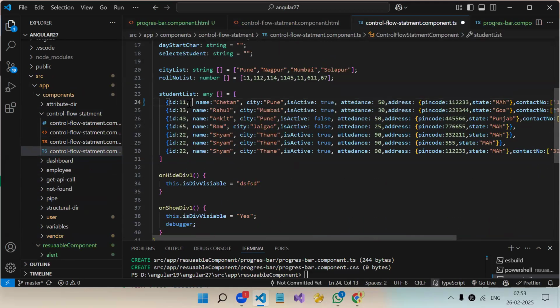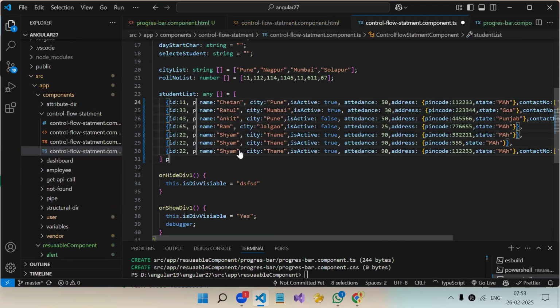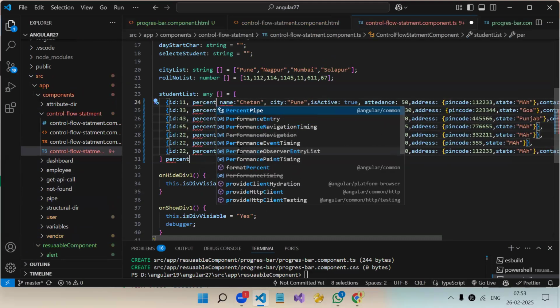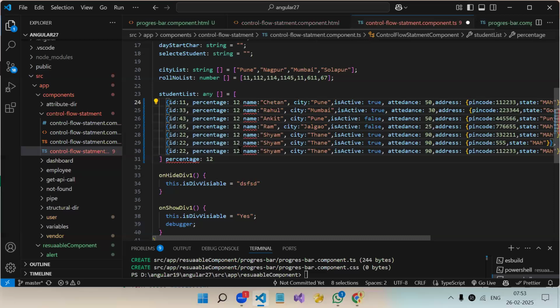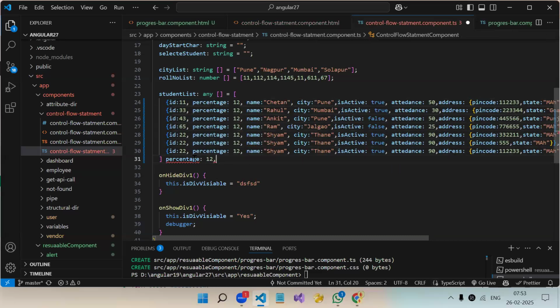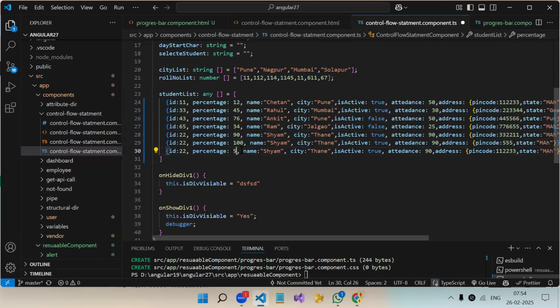So I will add one more property over here, %. So what I have done in the student list array is added a field that is %.